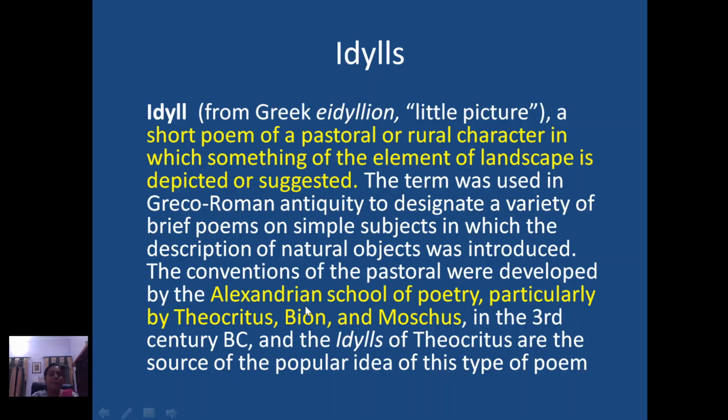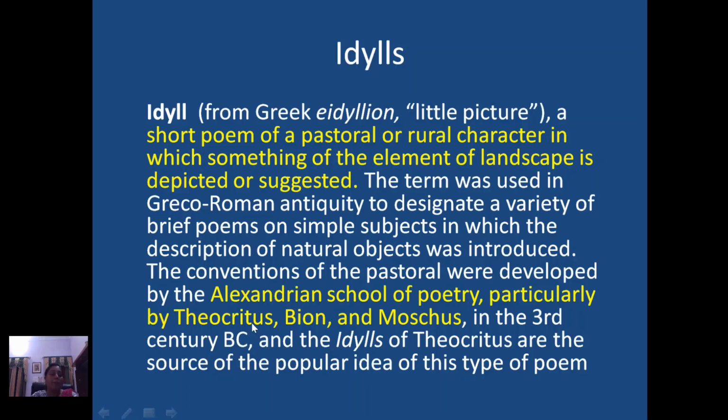Now, this Alexandrian school of poetry is the common name used for that literature that came into existence in the Hellenistic times in the place called Alexandria, Egypt. It is from that school of poetry that this term was developed, particularly by Theocritus, Bion, and Moschus in the 3rd century BC.